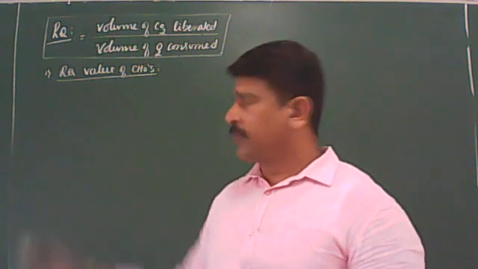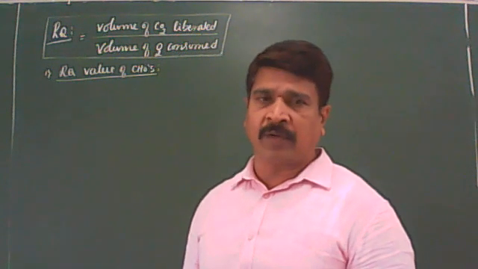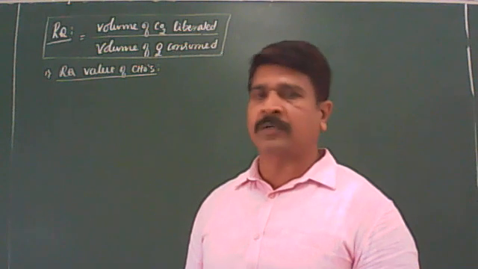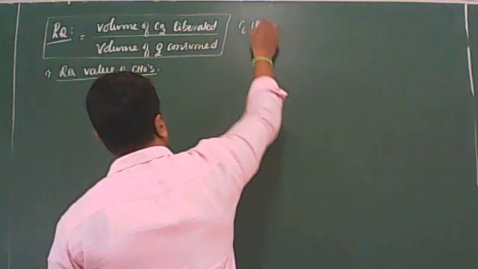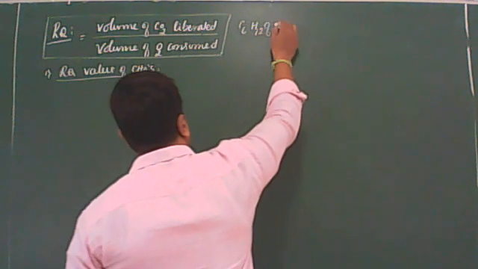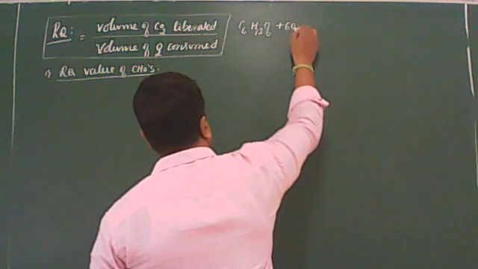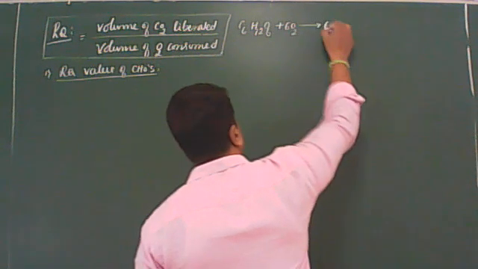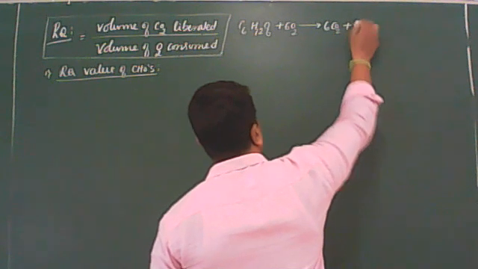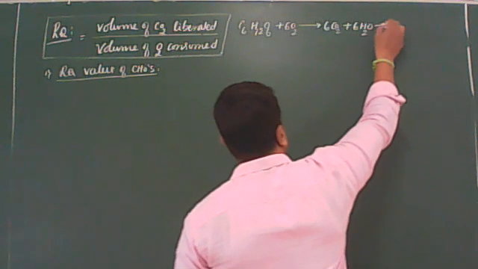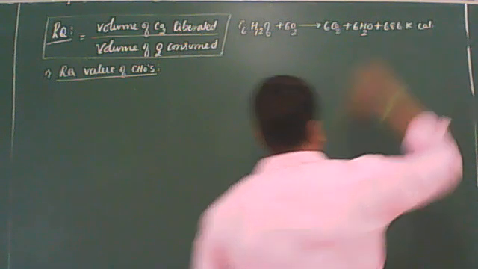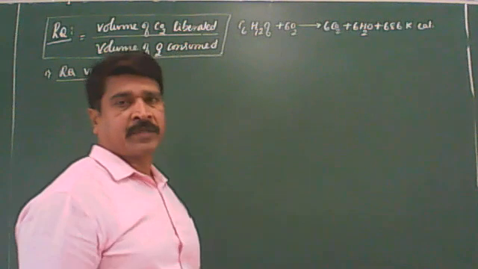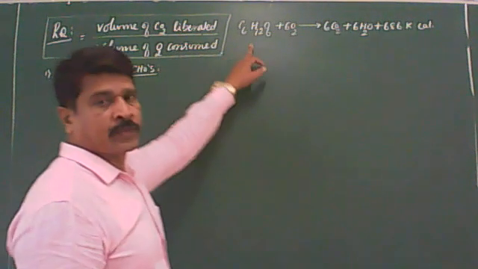Okay, let it be. First, I'll show how to find out the RQ value of the carbohydrates. First, we can just remember the overall equation of aerobic respiration, which is C6H12O6 plus 6O2 gives rise to 6CO2 plus 6H2O plus 686 kilocalories of energy. So this is the overall equation of aerobic respiration. Here the substrate is glucose only.